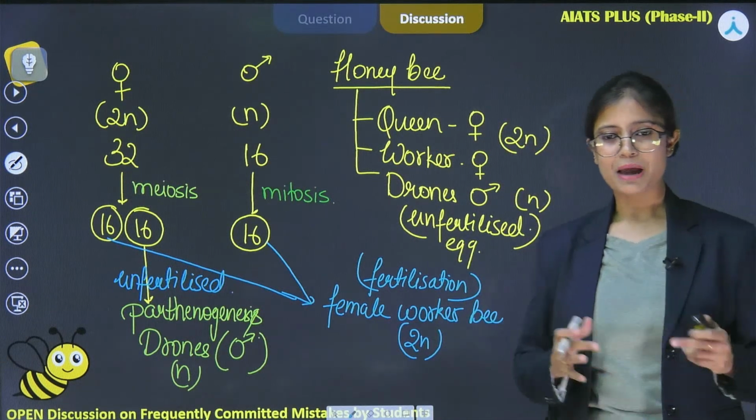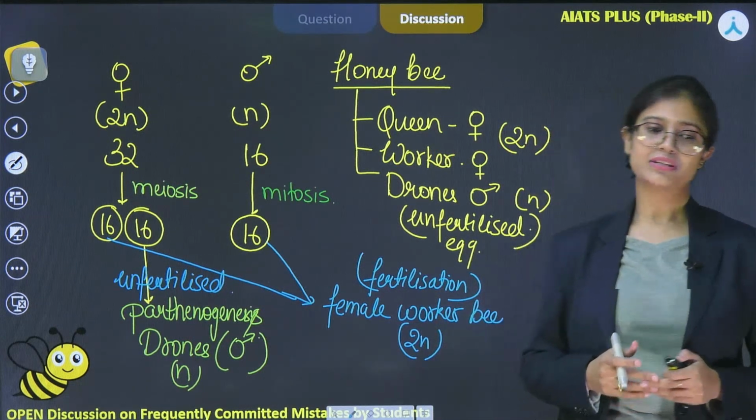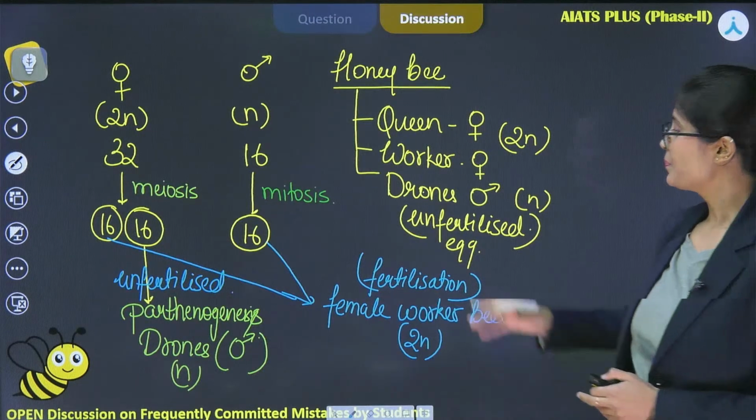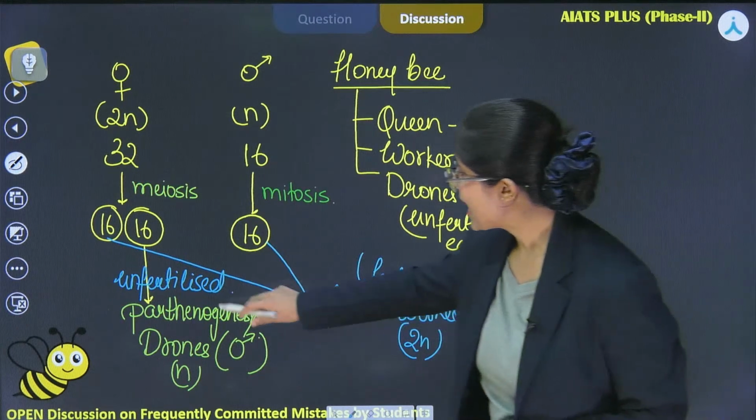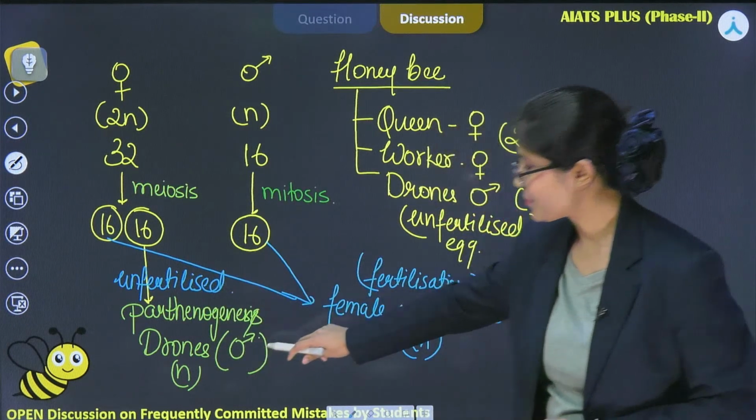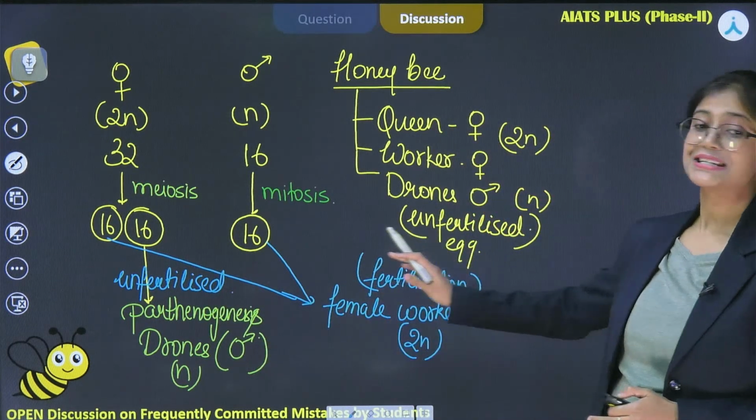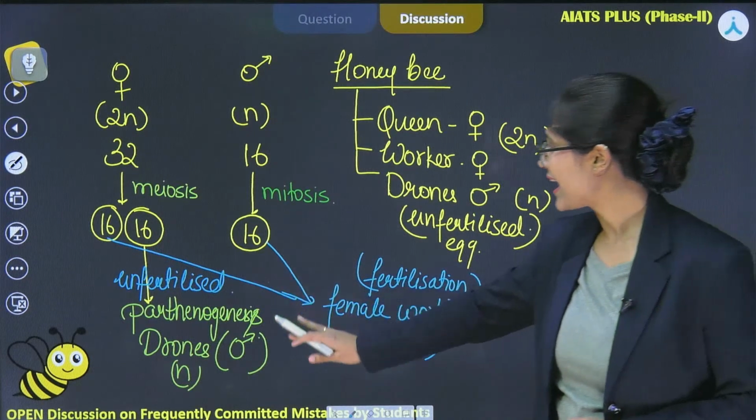A viewer is saying, ma'am, please explain the Drosophila cross after this. Yeah, of course. Now, yes, an unfertilized egg will lead to the formation of drones, which are sterile and haploid.